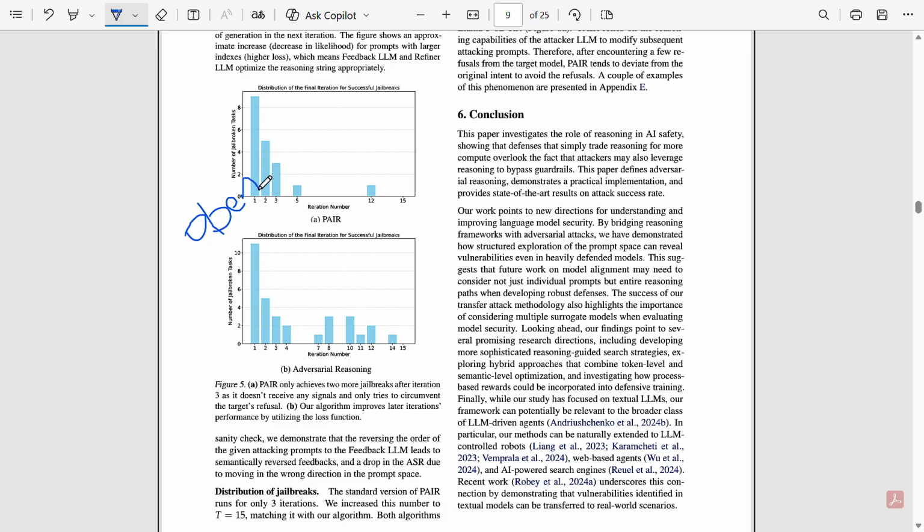To summarize this complete paper, it shows a new class of attack where the attacker does not trick the AI with fancy language. They simply use the model's own reasoning feedback to slowly push it towards unsafe behavior. This is highly relevant because it mirrors real world usage: repeated queries, refinement, unintentional hints, and eventually a slip. This is why modern safety must go deeper than prompt filters. It must operate at the level of reasoning, not just wording.